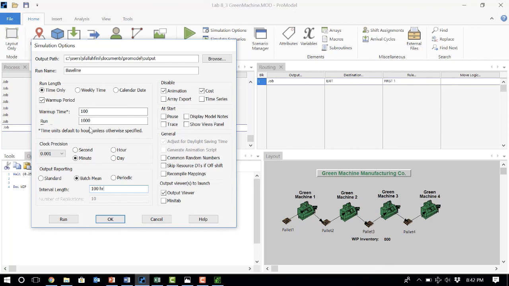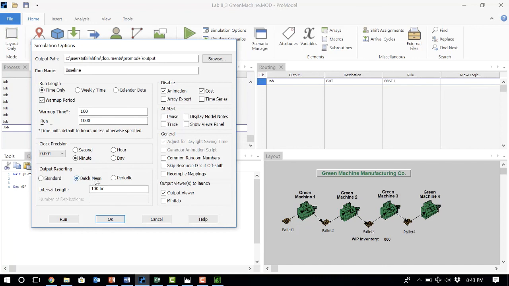So this way, we tell the simulation to run it for the first 100 hours. That's my warm-up time. Get rid of it. Then continue running it for 1000 hours. But instead of just reporting the results for 1000 hours all at the same time, divide this 1000 hours into 10 100 hours. So when my interval length is 100 hours, obviously this 1000 would be divided into 10 100 hours, and then report each one of them as one replication. So if I go to the first one, I can just get rid of the replication, because replication here doesn't mean anything.